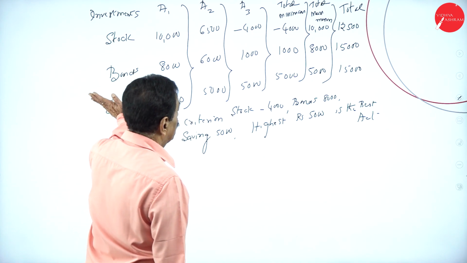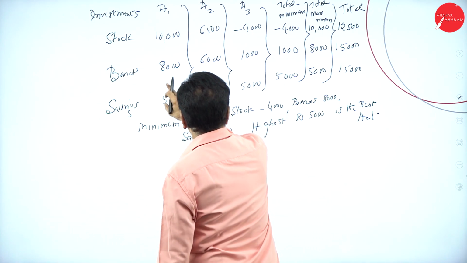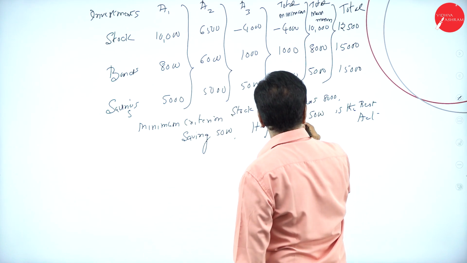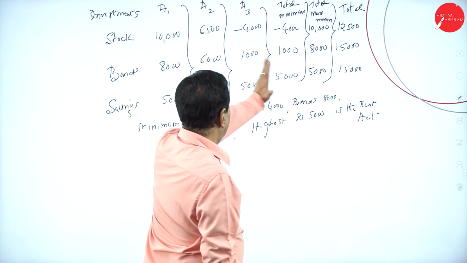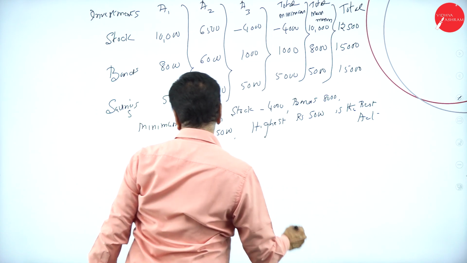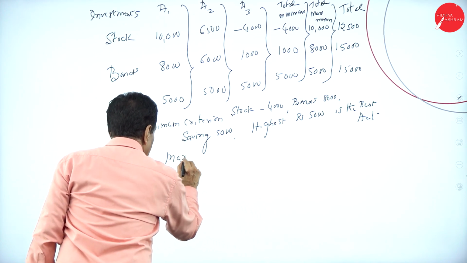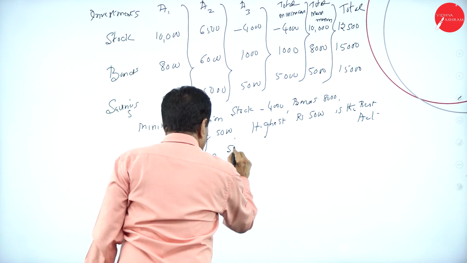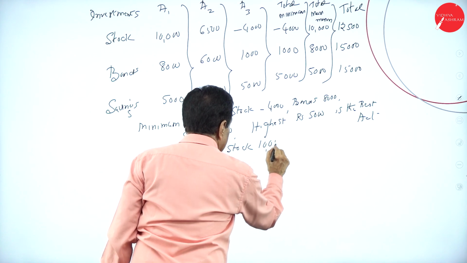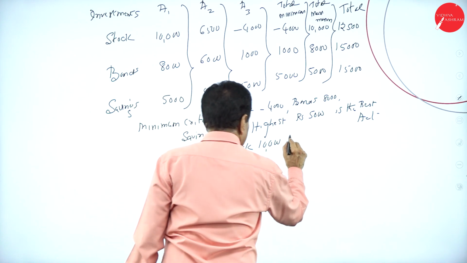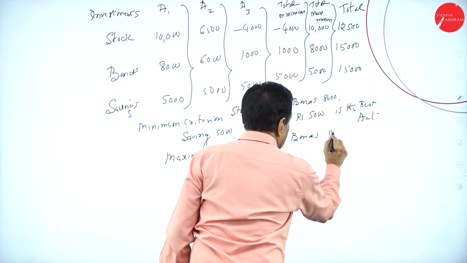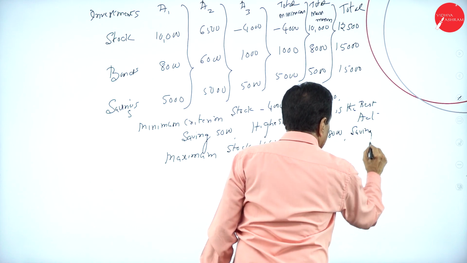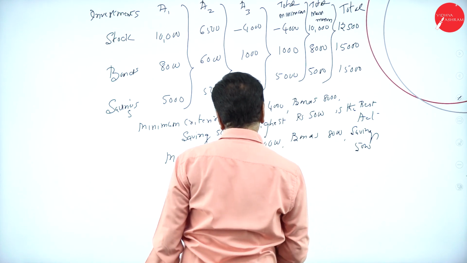So second one, bonds. Here minimum is minus 4,000, 5,000, come back here, minimum is 4,000. Come back to maximum: stock A1, 10,000, bonds 8,000, savings 5,000. Which is the highest one?